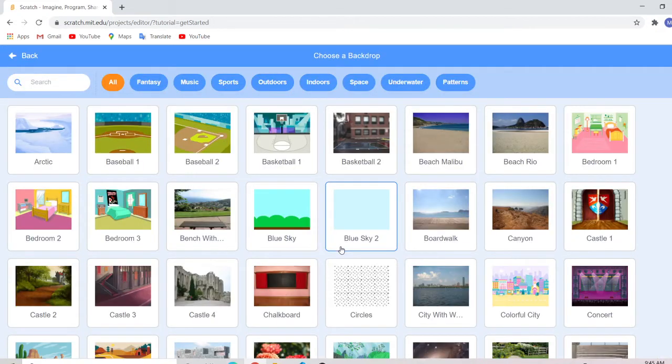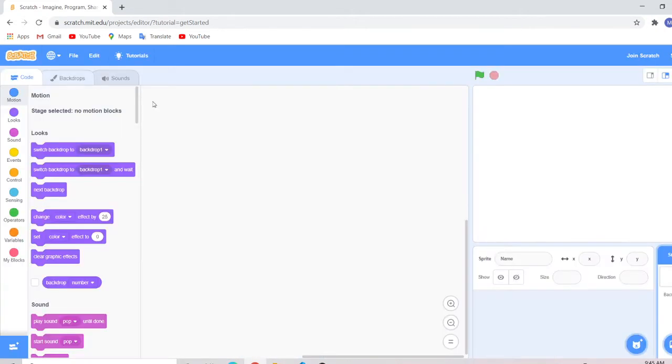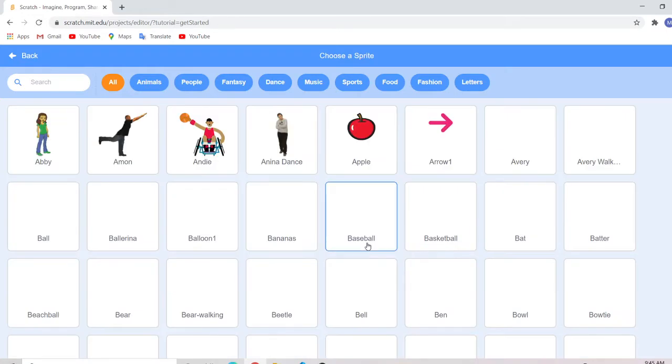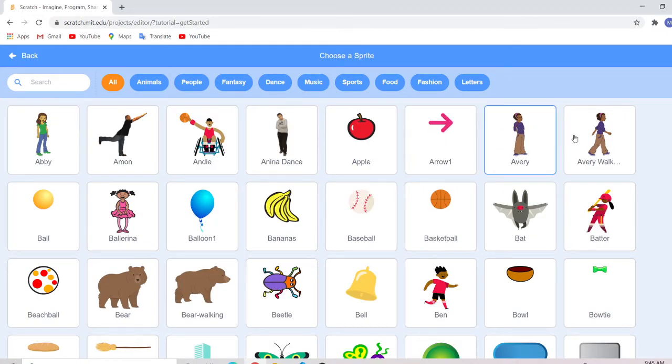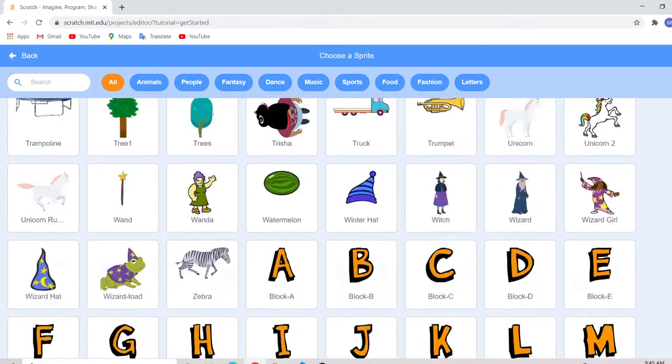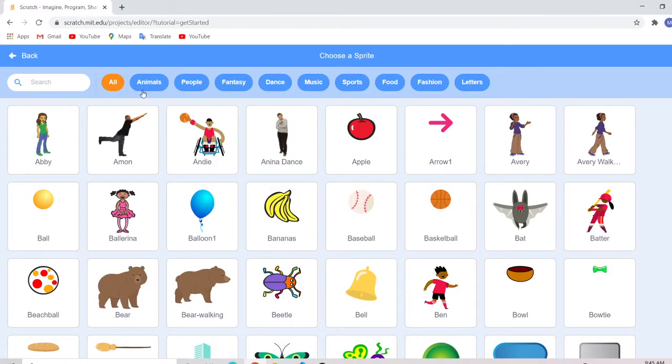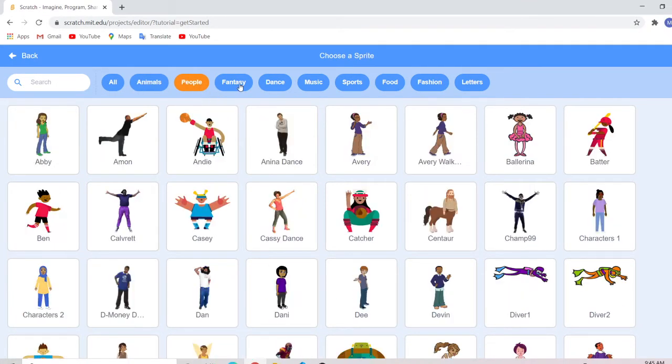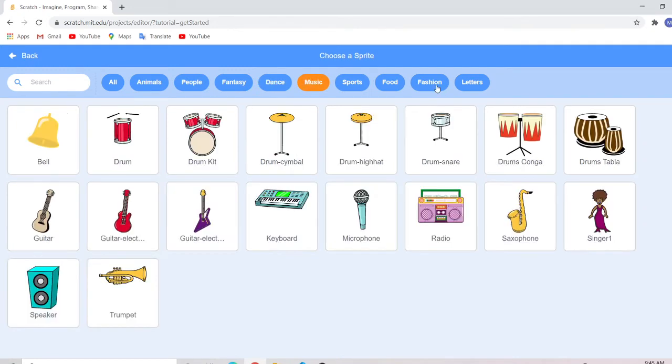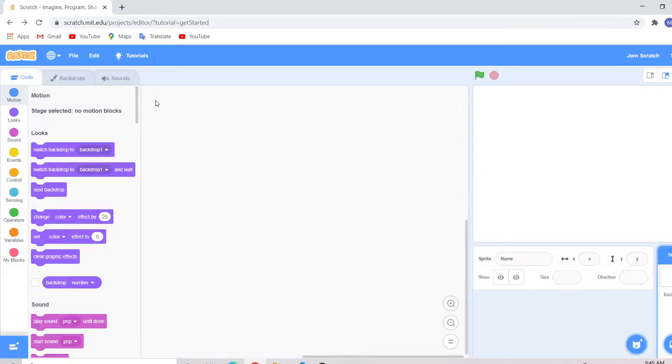Same thing with a backdrop. So here are the different sprites from Scratch. It's a little more organized with different categories.